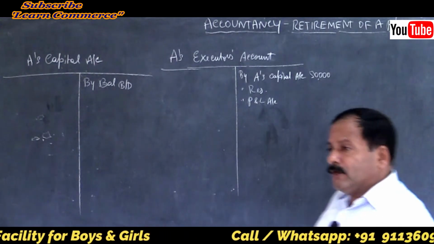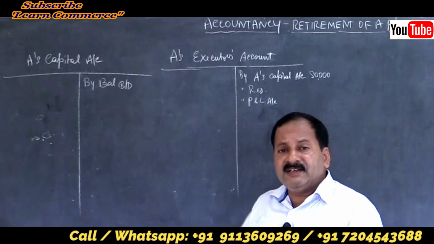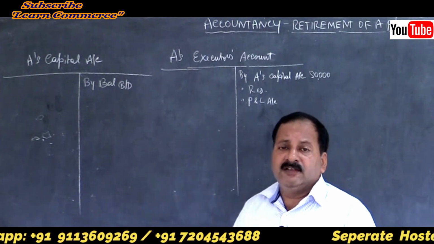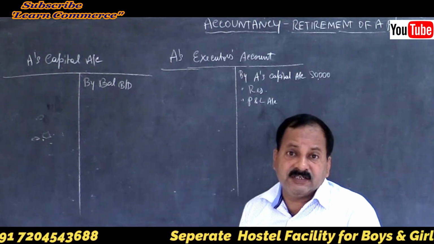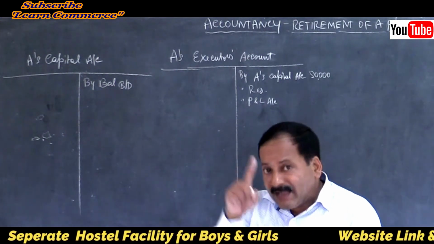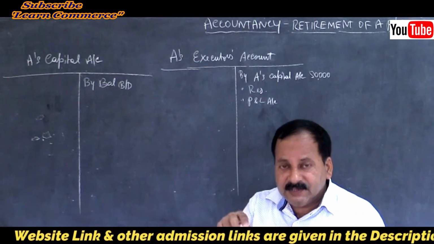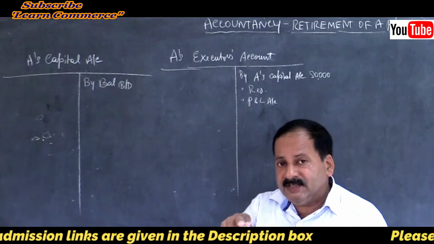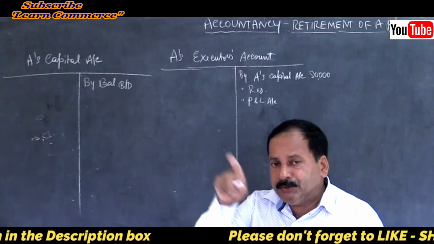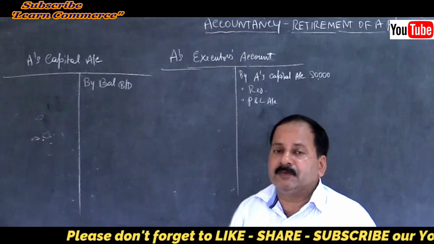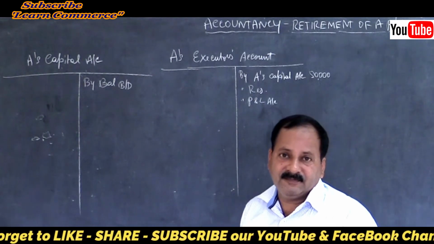If it is given on a monthly basis, say monthly salary payable to Mr. A was rupees 2,000, then you have to calculate till the date of death. He was there for 6 months, 2,000 rupees per month. That means 2,000 into 6 months, 12,000 rupees you have to credit, remember.